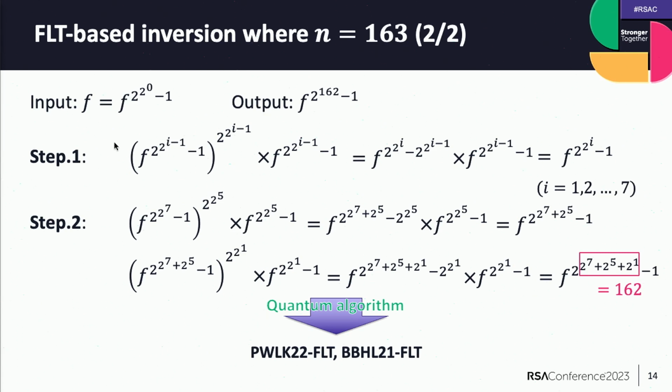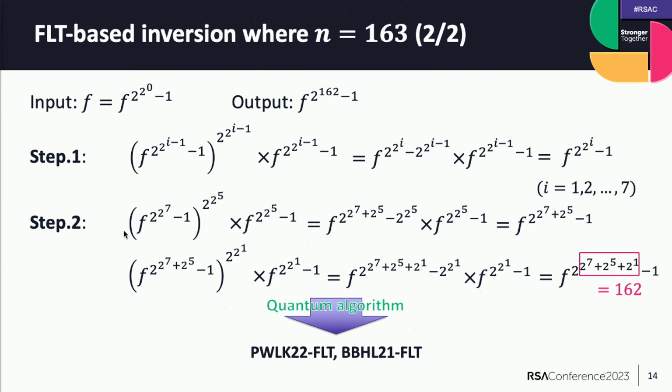Okay, first, I note that F is written like this, 2 to the 0, and our purpose is getting 162. At step 1, we compute like this relation. On the left side, only 2 to the i minus 1 appeared, and expanding this, the 2 to the i minus 1 is cancelled by multiplication, and we get 2 to the i. Let i equal 1, we get 2 to the 1 from only 2 to the 0, that is equal to input f. We repeat up to i equals 7.